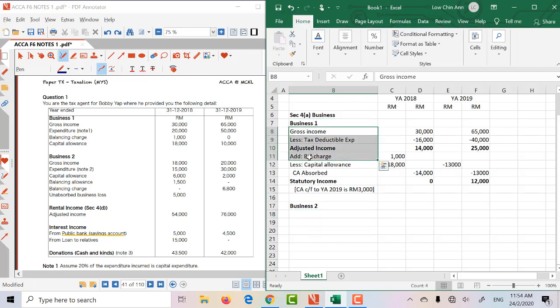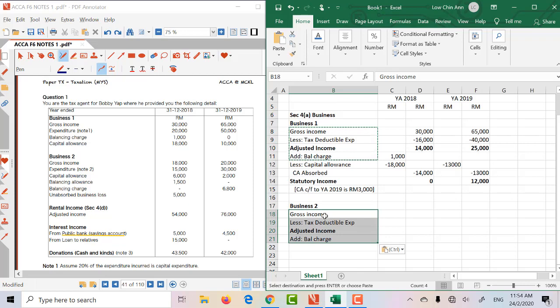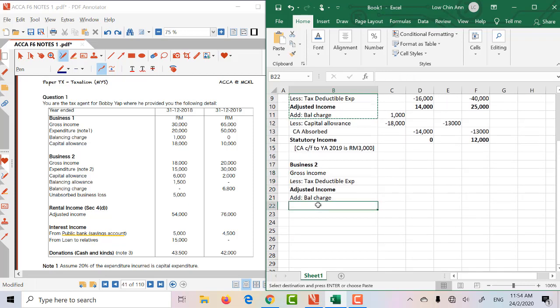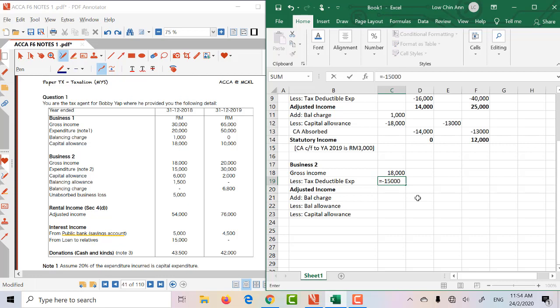So it's still gross expense at BA, at BC minus BA, then minus capital allowance. Okay, for business 1, now my gross is 18, and 30% is disallowed, so actually it will be, now if you don't want to count, then just use a formula. Okay, so it's 10,005.